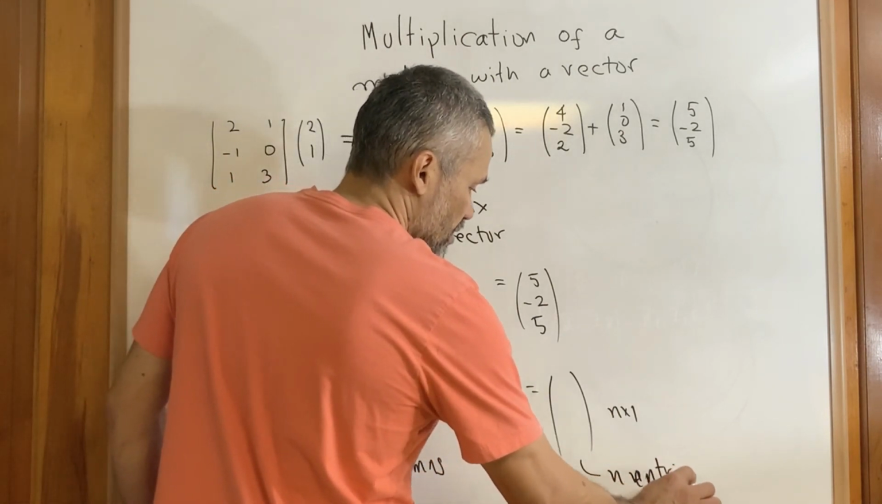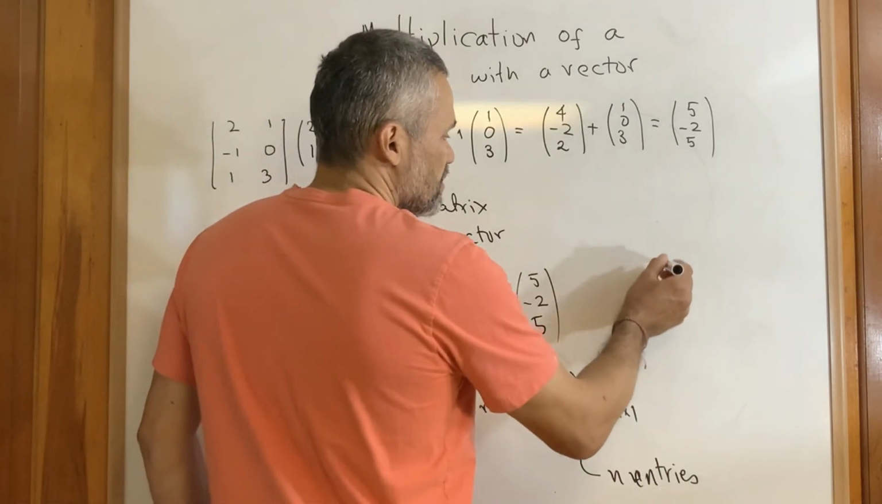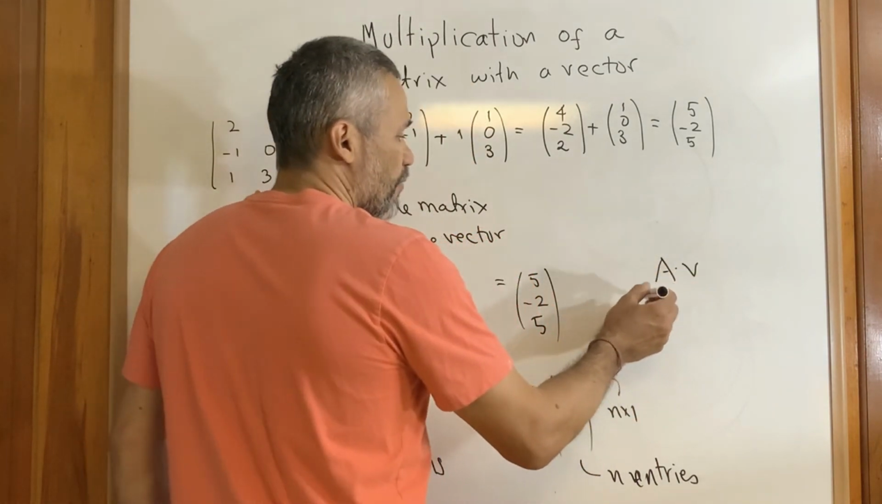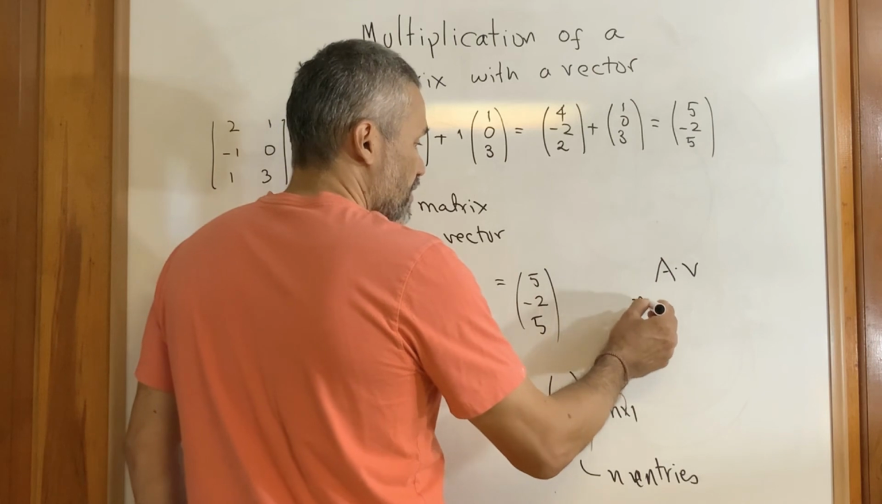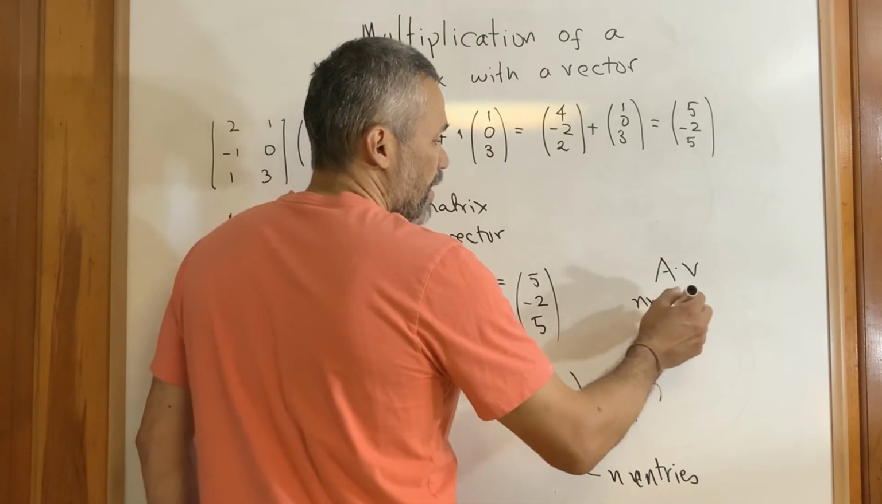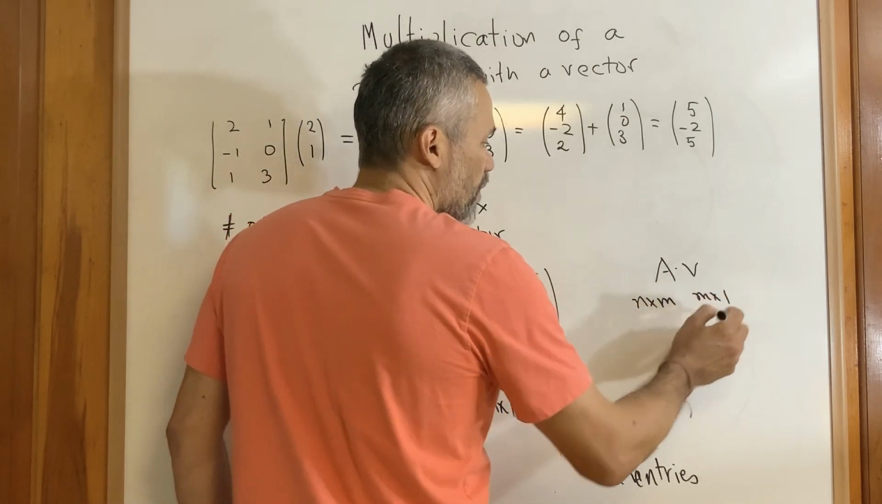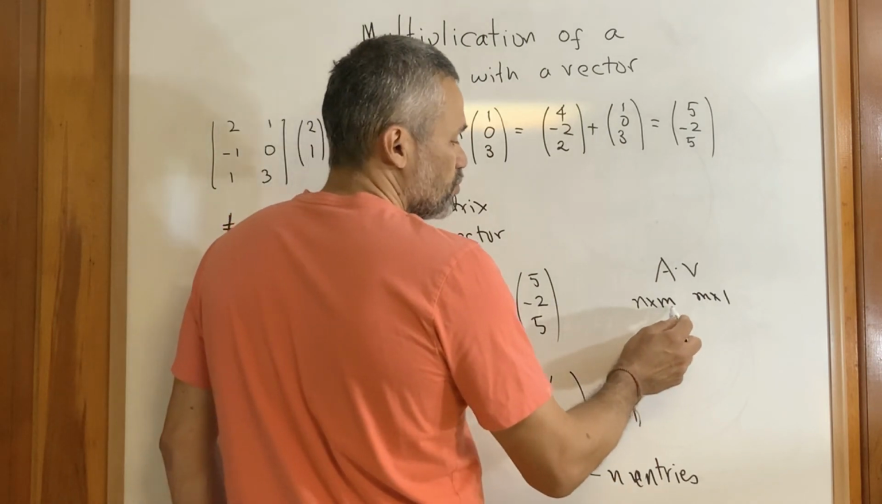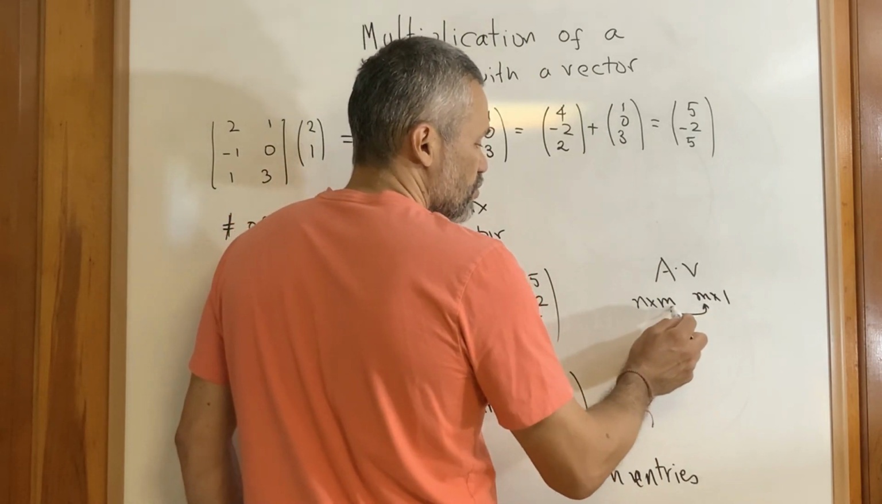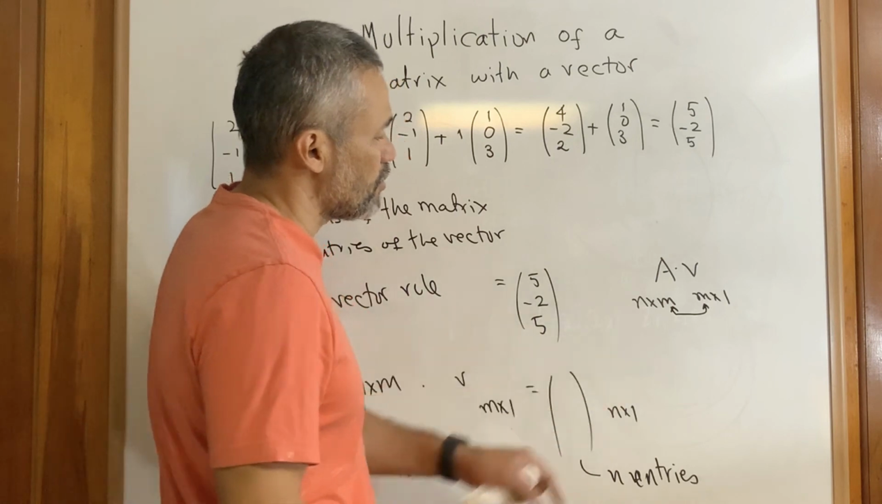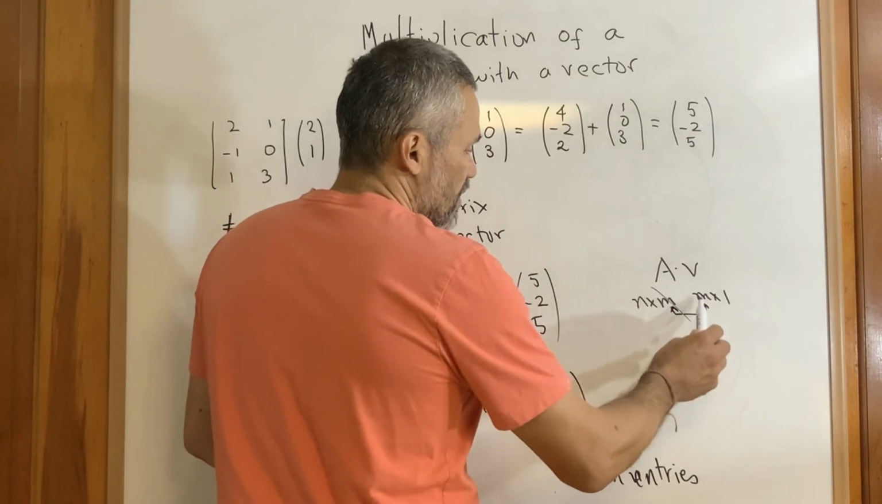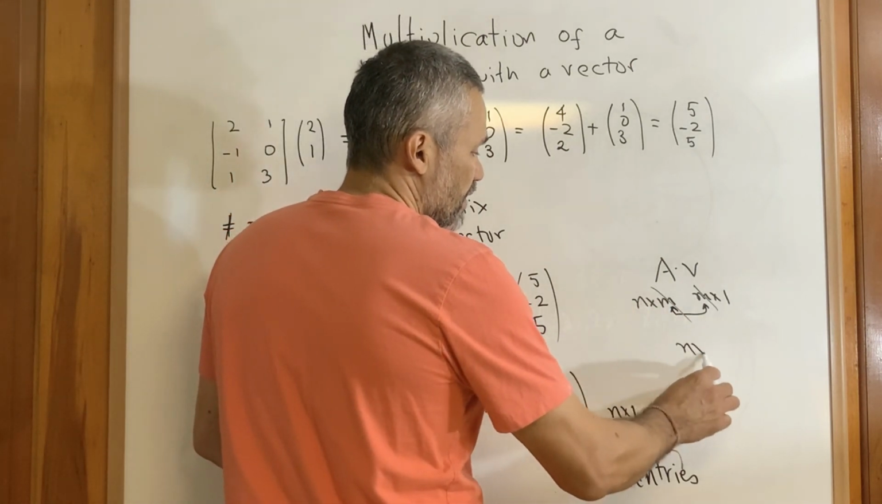That means that we have n entries. One way to remember is we write A times B. We write the dimensions n times m and m times 1. In order for this product to make sense, these two numbers should be the same, and the result is what you get when you cancel these two numbers, and you get an n times 1.